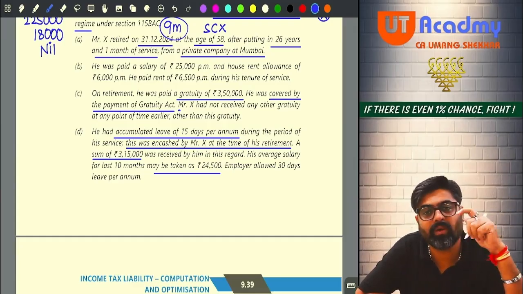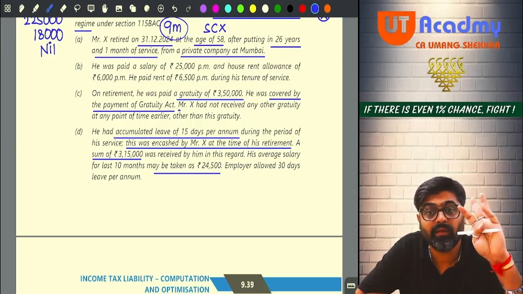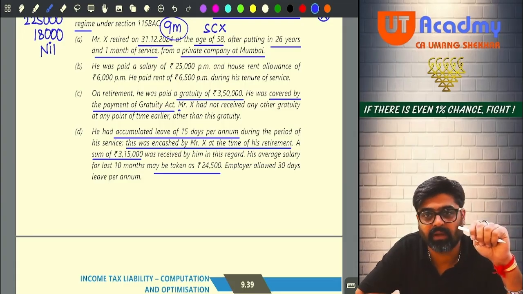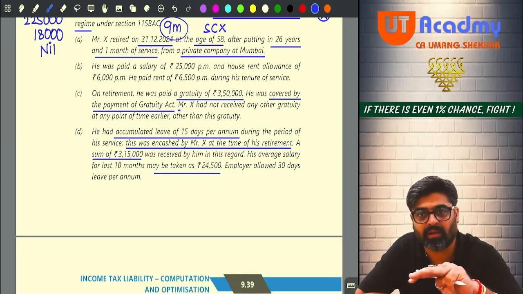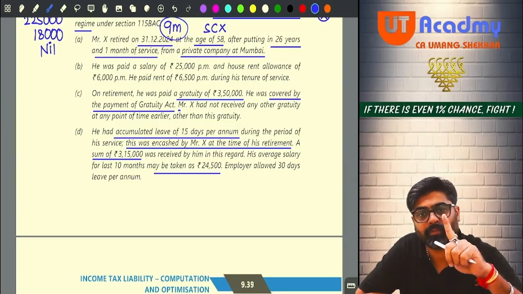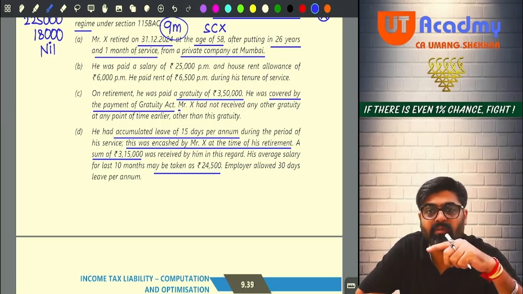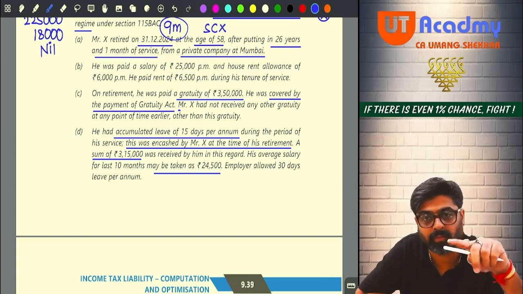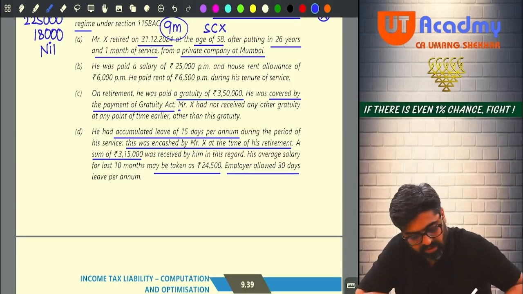10 months salary. Do you remember the four limits? Actual amount, maximum 25 lakhs, 10 months salary, or leave credit multiplied by average salary. So limit A, actual amount 3 lakh 15. Limit B, 25 lakhs. Limit C, 10 months salary will be average salary into 10, which is 2 lakh 45. Now you have to calculate the leave credit. Leave credit as per employer's rules or leave credit as per IT rules, whichever is lower. Leave credit as per employer's rules and leave credit as per IT rules will be same, because employer is allowing how many days? 30 days leave per annum.